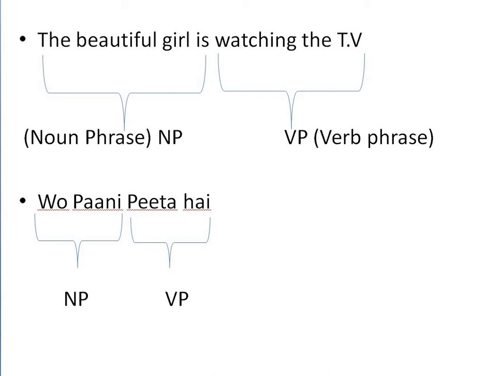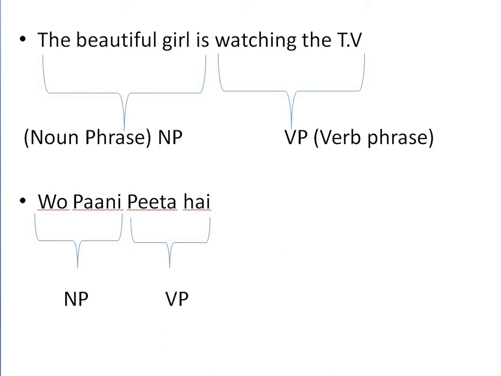The beautiful girl is watching the TV. This is an English sentence. So, the beautiful girl here is the noun phrase, and you have to see from where the verb is actually starting. The beautiful girl is a noun phrase, and from "is", the auxiliary, the verb is starting. So from "is" to "the TV", it's the verb phrase. It's NP and VP. Every language has common NP and VP.